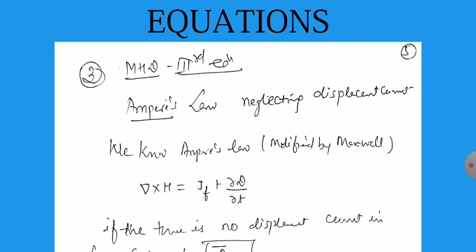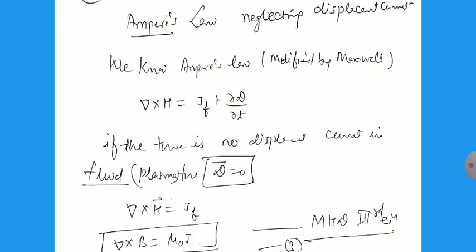Ampere's law neglecting displacement current: we know very well the modified Ampere law, Maxwell's equation, del cross H equals J plus del D by del t. If there is no displacement current, there is no time-varying electric field in this equation.